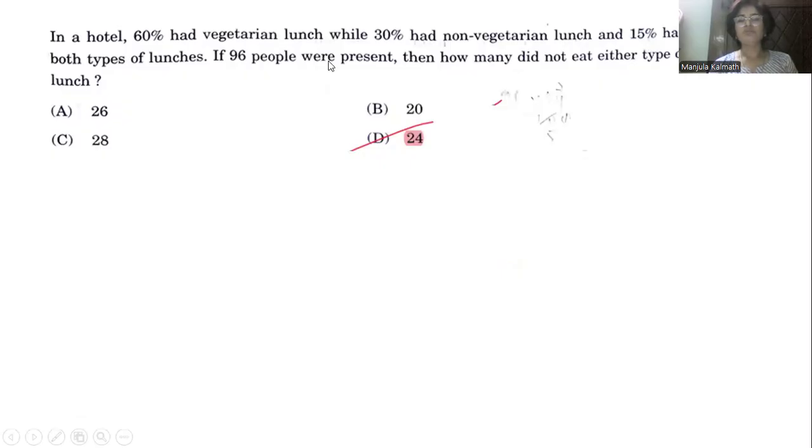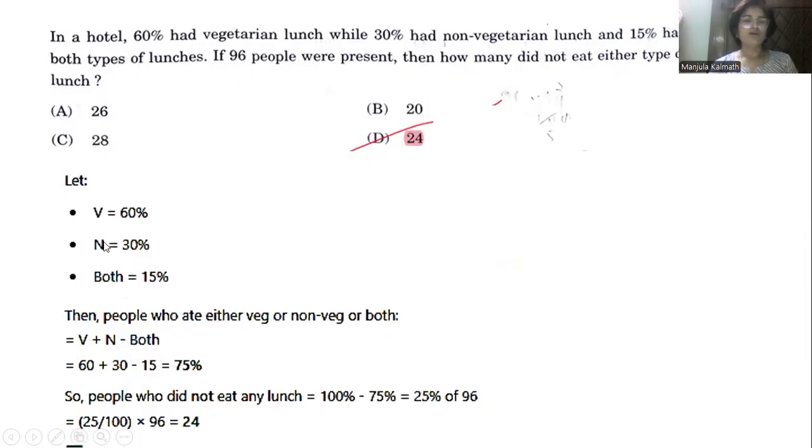So here we have A plus B minus A intersection B. That is A is 60% plus B is 30% minus A intersection B, which is 15%. Whatever result we get, we subtract that percent from 100, and then calculate that result on 96.